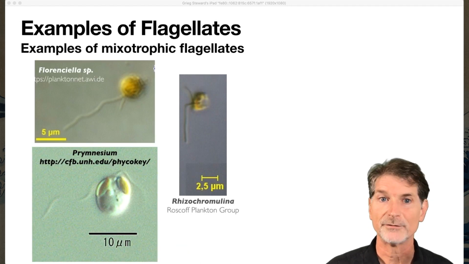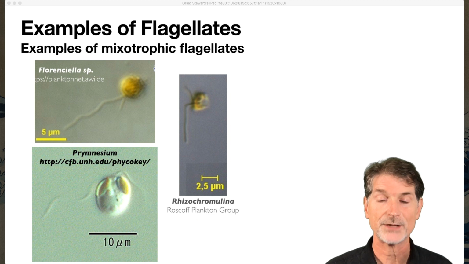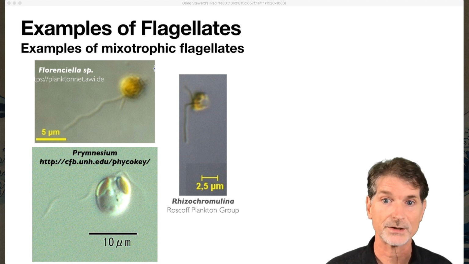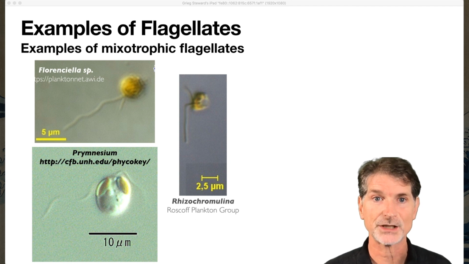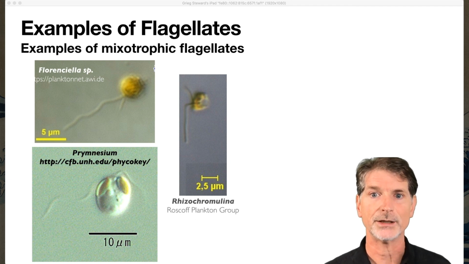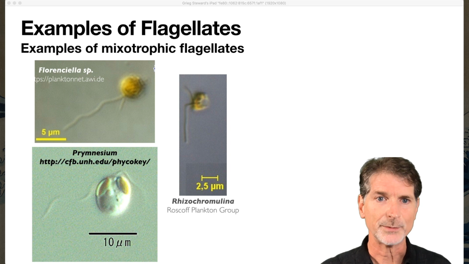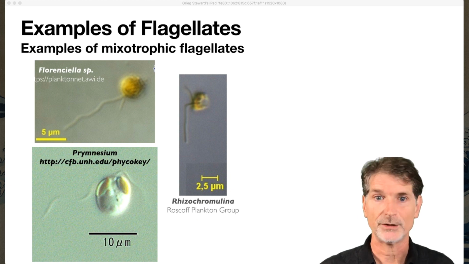Some examples of mixotrophic flagellates. So as we said, it's not just heterotrophic protists swimming around eating things. Some of the phytoplankton are in on the action as well, swimming around eating bacteria and cyanobacteria. And these are just some examples, and you can see they're kind of greenish, and that's because these things are phytoplankton. They just also happen to be predators as well.